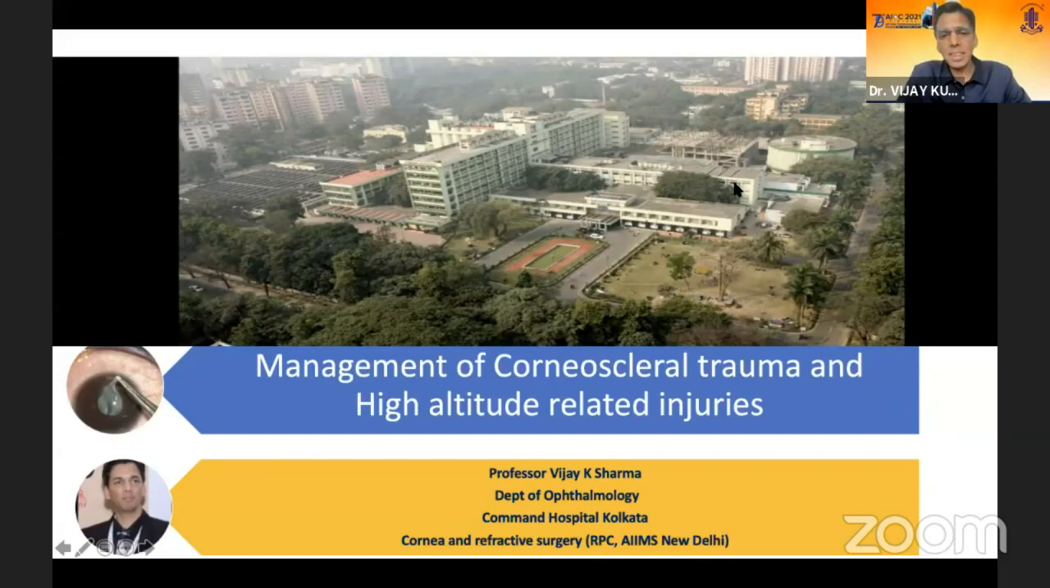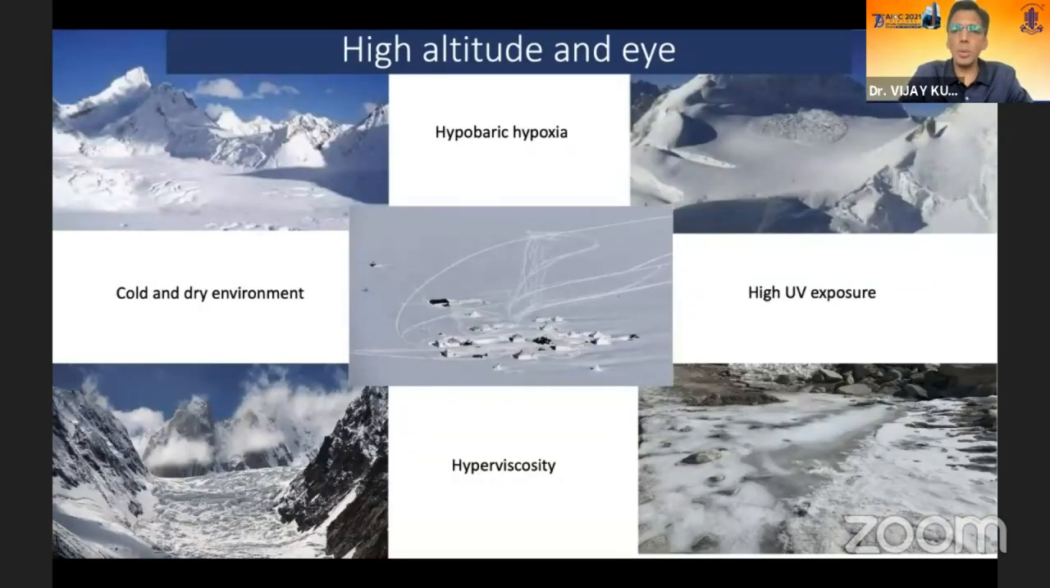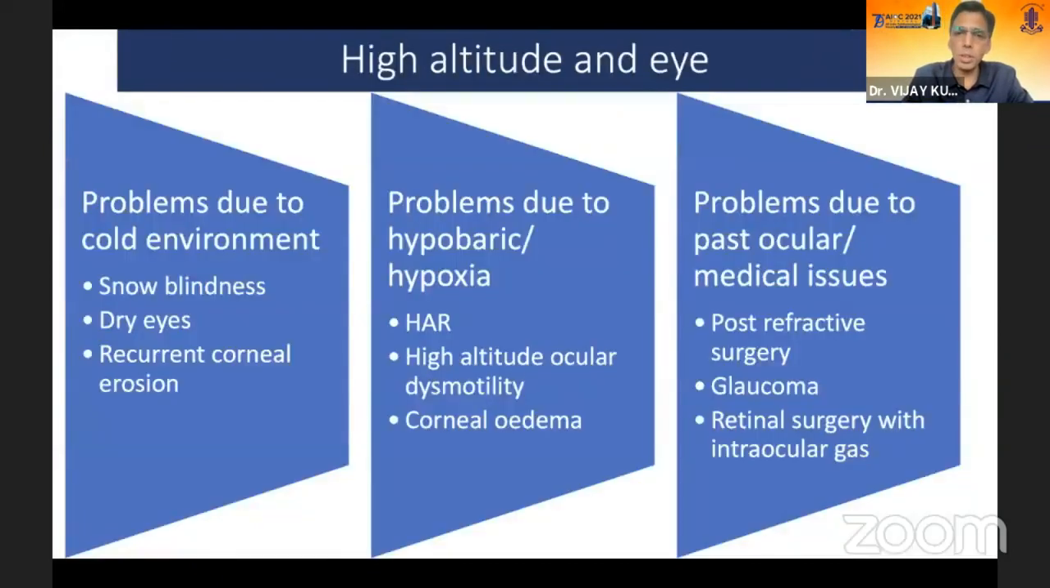I'll be discussing management of corneoscleral trauma and high altitude related diseases, starting with the high altitude ones. High altitude can affect the eye in different ways. There are various factors, including low atmospheric pressure and hypoxia, the cold and dry environment, very high UV exposure, and a hyperviscosity state of the circulation.